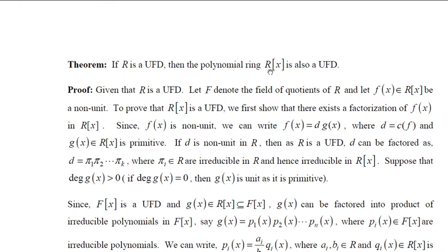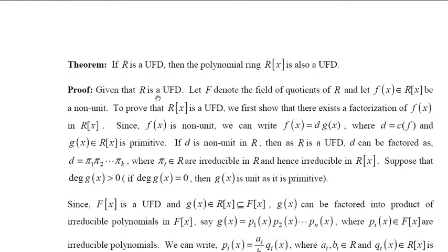See, we knew that if R is an integral domain, then R of x is also an integral domain. Therefore, no need to prove that R of x is an integral domain. Now we need to show that every polynomial in R of x can be factored as a product of irreducible polynomials. That is the first part. And the second part is we have to show that the factorization is unique. So we'll prove that one.